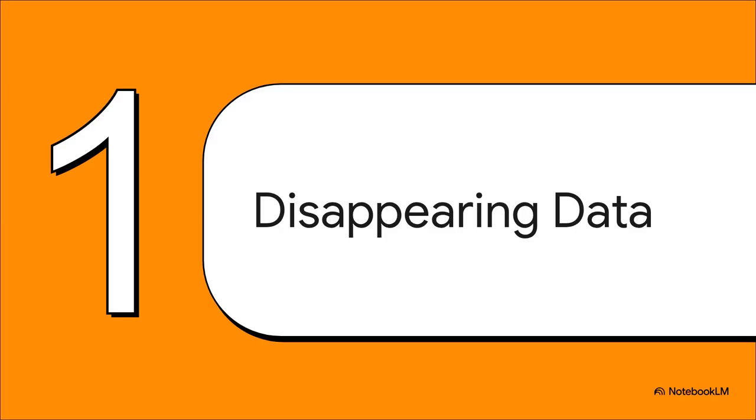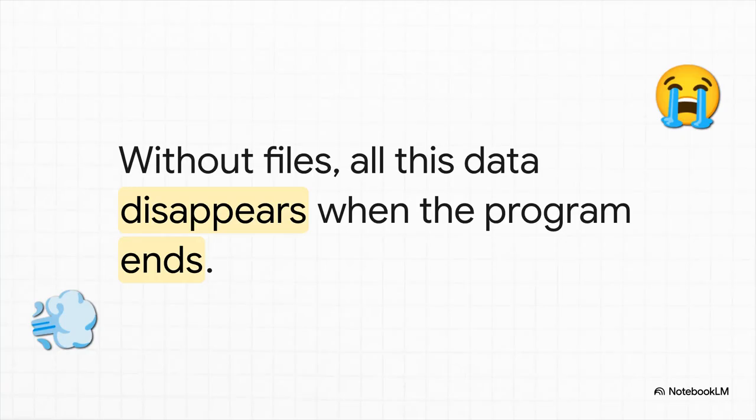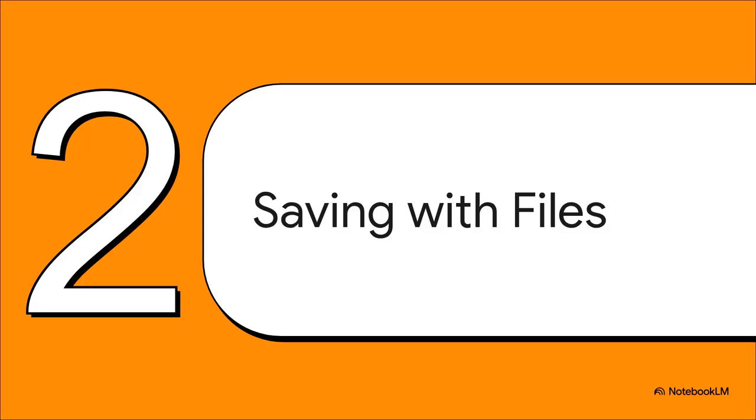And that, right there, brings us to our first section, what I call the disappearing data problem. This is the fundamental challenge we've got to solve if we want to build anything that lasts. So here's the absolute key. By default, a program's memory is temporary. It's kind of like a short-term memory or like a conversation. Once it's over, the words just fade away, unless you write them down. And in the world of programming, writing things down means using files. Which conveniently leads us right to the solution.